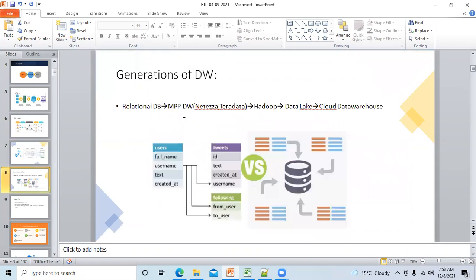Now the next concept is, so guys, I have shifted a little bit from the ETL. So I'm just giving you an overview of all these things. And so the extraction part we have covered. Then I will move to the transformation part. Okay. So this is the generation of data warehouse.